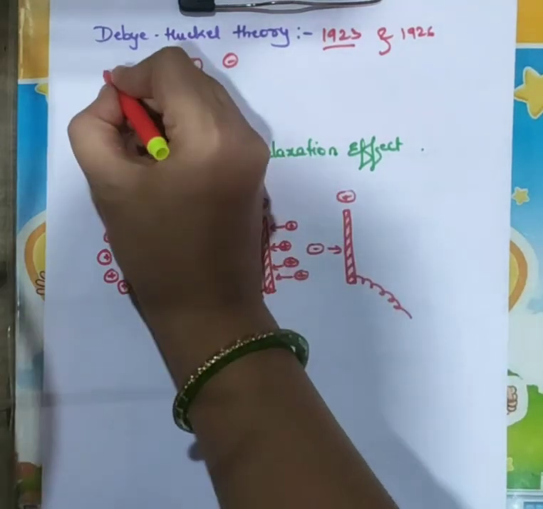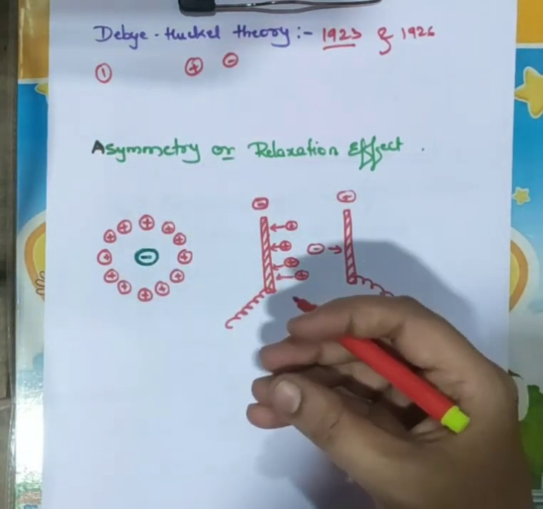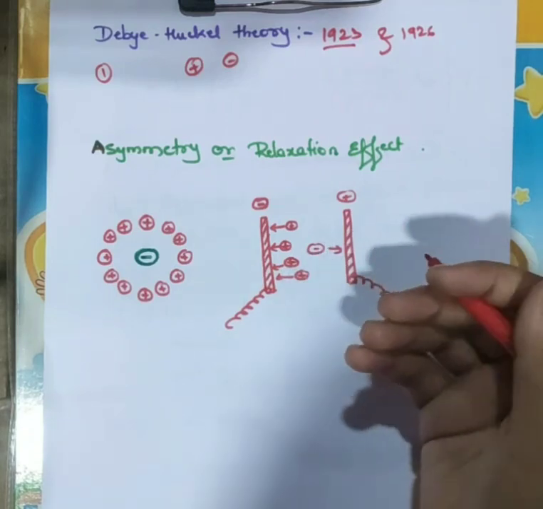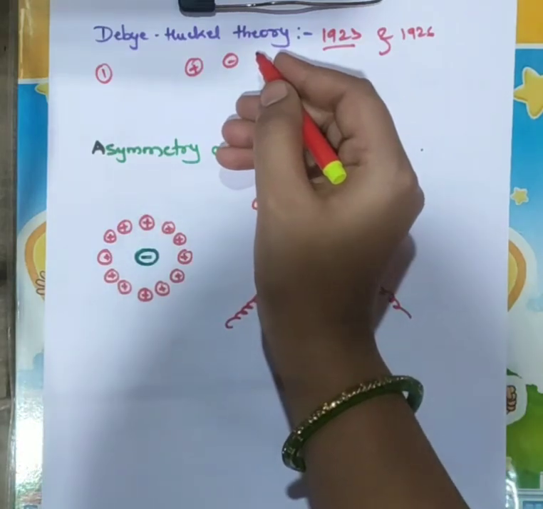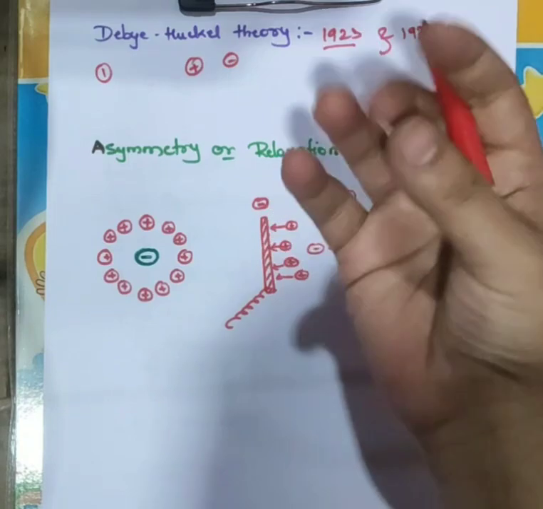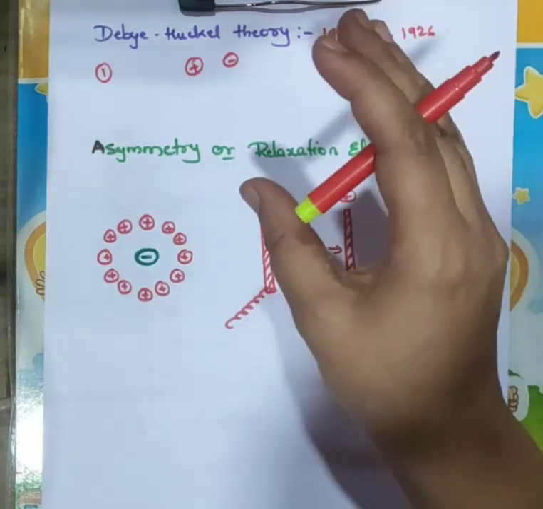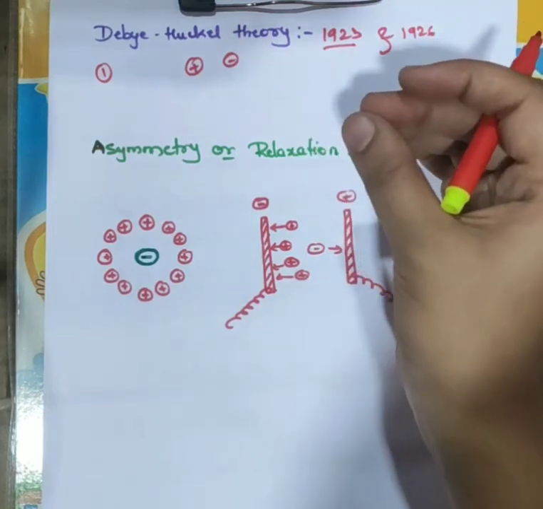So first we will see, we know that a strong electrolyte will dissociate completely. Debye and Hückel told that a strong electrolyte will ionize completely at all dilutions, meaning for any concentration, for any dilution. So this strong electrolyte will ionize completely, right?